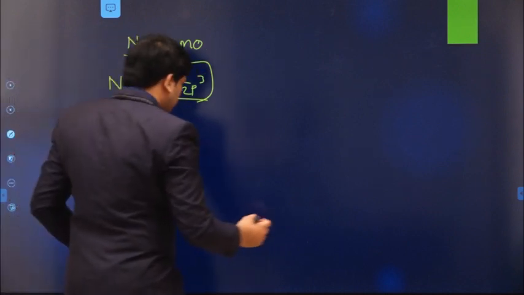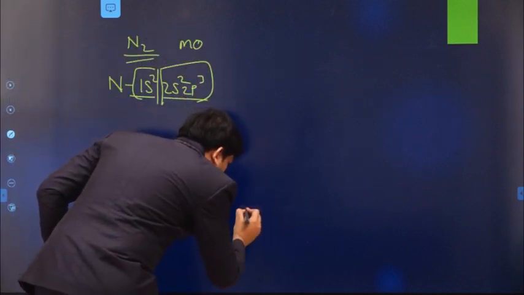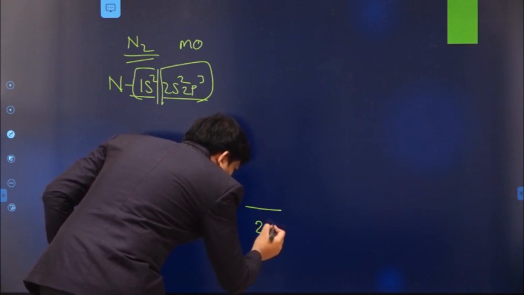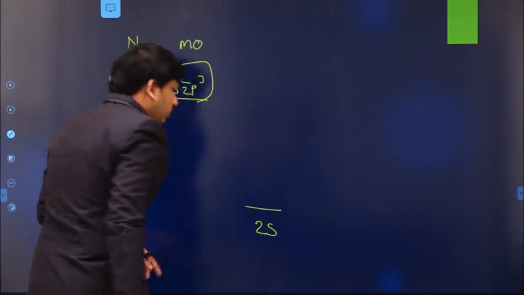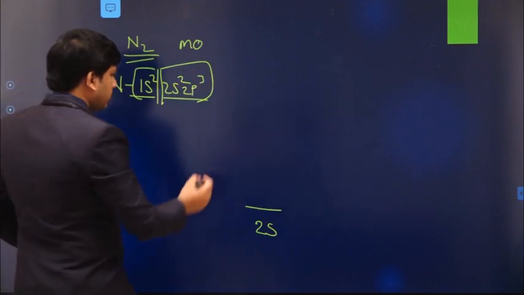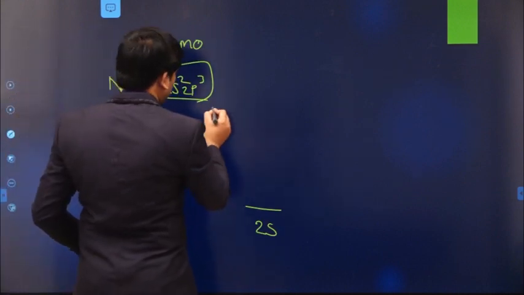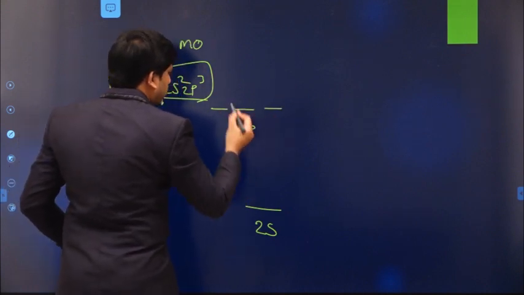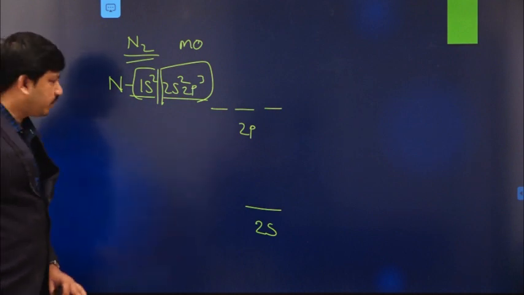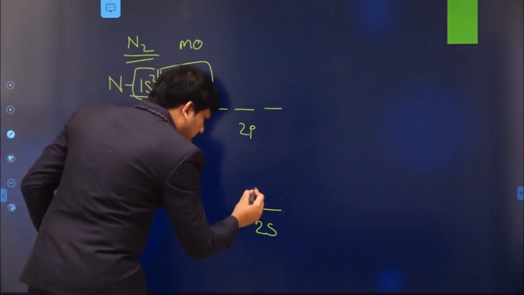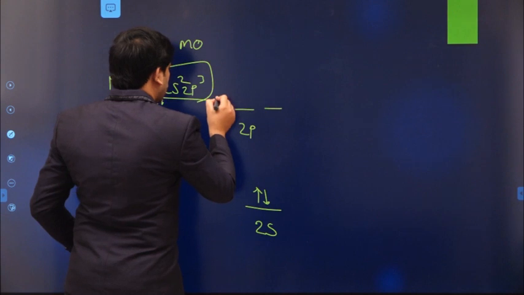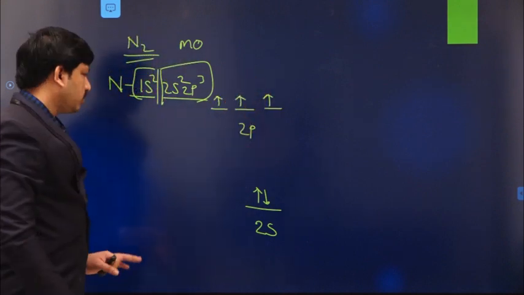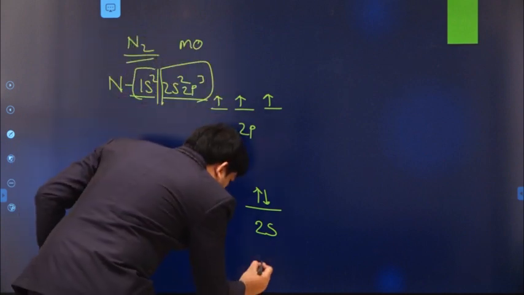So this is the 2s atomic orbital of one nitrogen, and these three are the 2p orbitals of the first nitrogen atom. This 2s contains 2 electrons, and there is one electron in each of the 2p orbitals, one on each side. That is the first nitrogen atom.